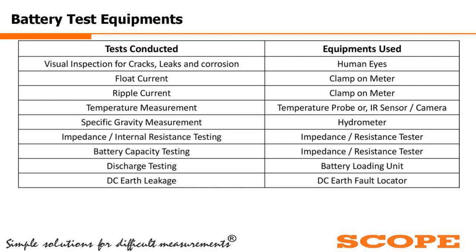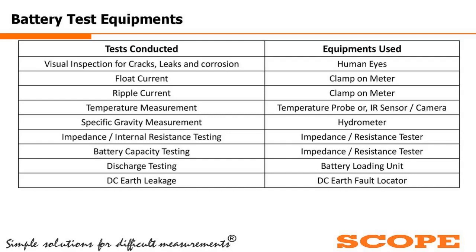The ripple content, if present in the battery, can also be checked with a clamp-on meter. Temperature can be measured through temperature probes, the temperature sensors, or you can use an IR camera. If there are hot spots inside the battery, you can check them with the IR camera.